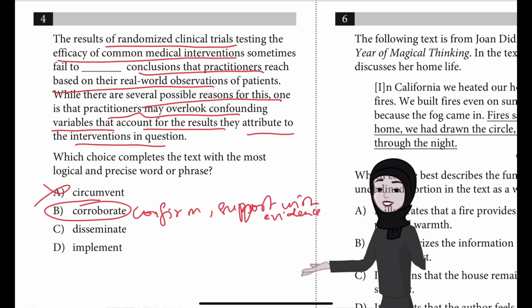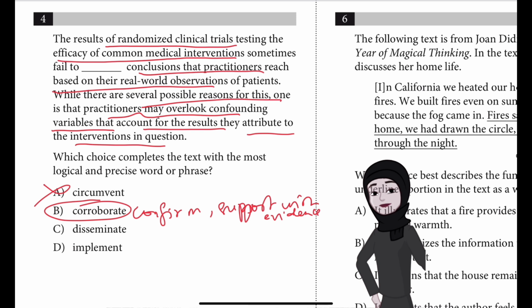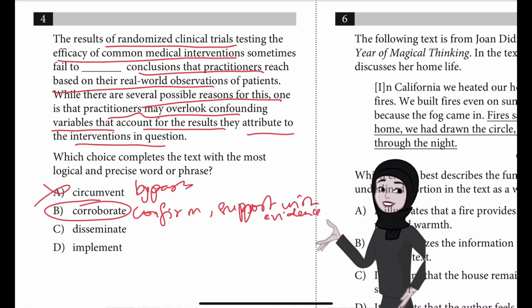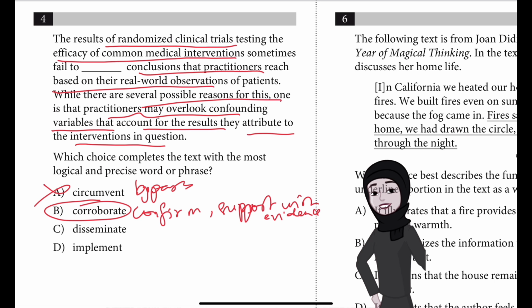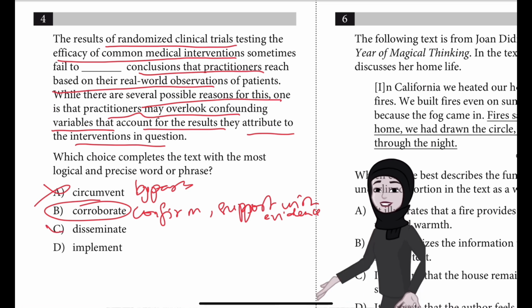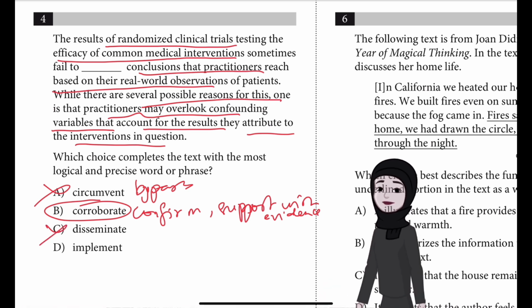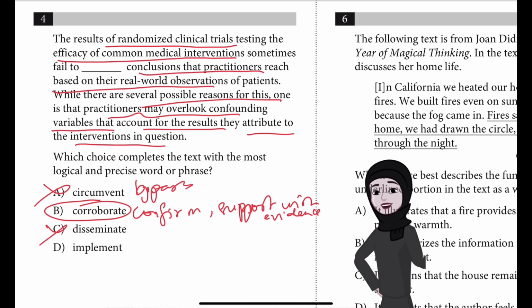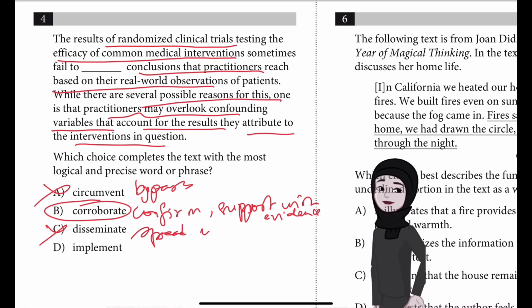A is incorrect, that is circumvent, because it wouldn't make sense to say that the results of clinical trials could circumvent or find a way around or bypass conclusions practitioners reach in real-world scenarios with patients. It's possible that researchers conducting the trials might avoid engaging with practitioners' conclusions, but findings from a study can't choose to get around something. Choice C, disseminate, is incorrect because it wouldn't make sense to say that the results of clinical trials could disseminate or spread widely.